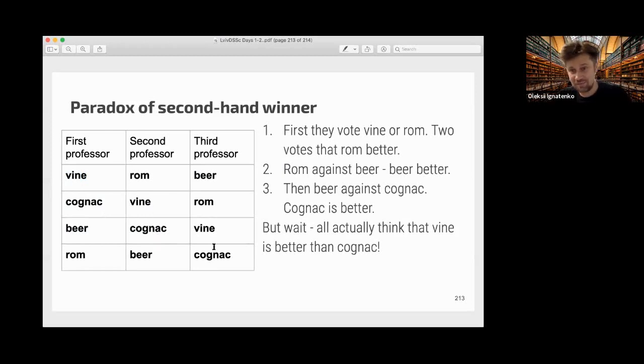All 3 of them think that wine is better than cognac, but this procedure produces cognac as the winner of their voting. So this is an example of how irrational the choice of a system of society can be, and contradictory to intuition about the single preferences.